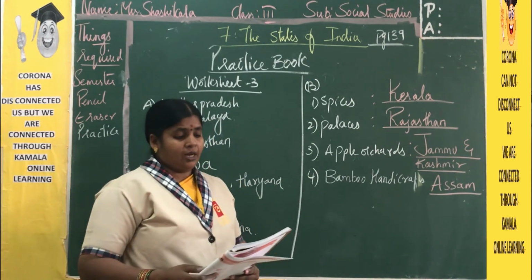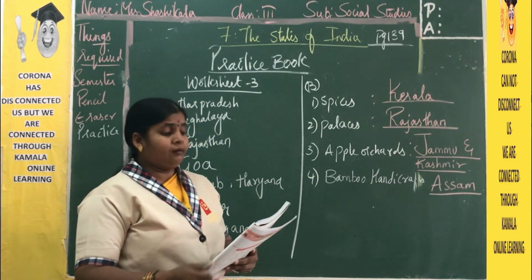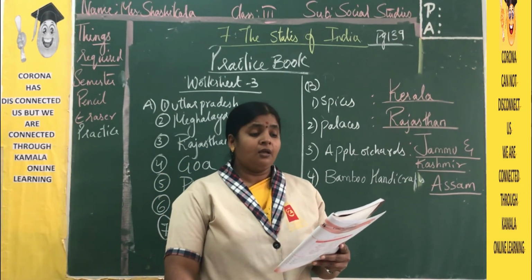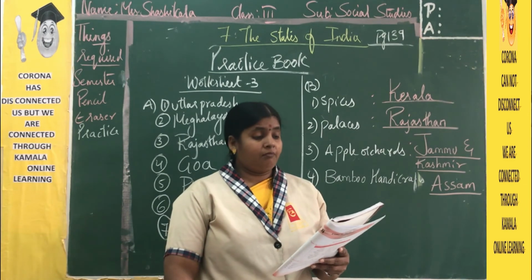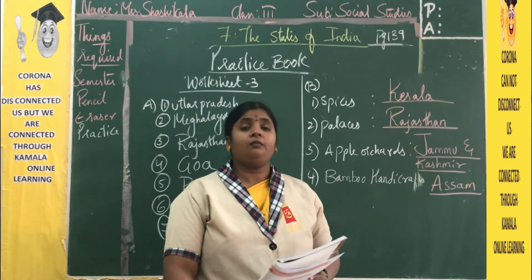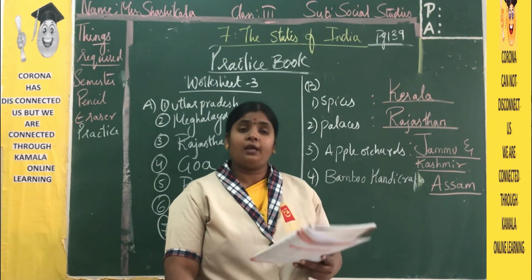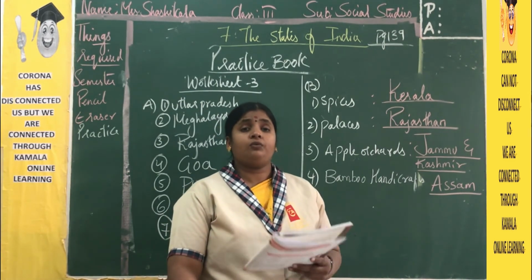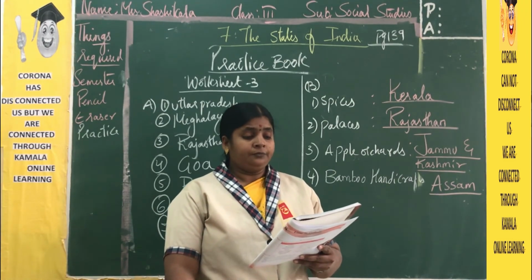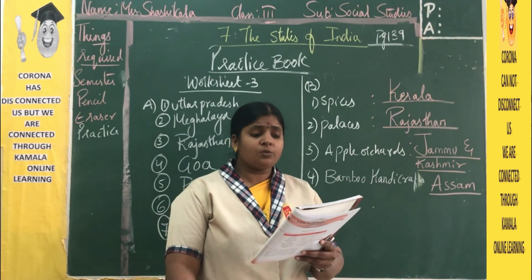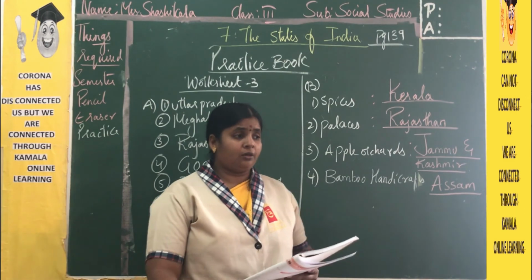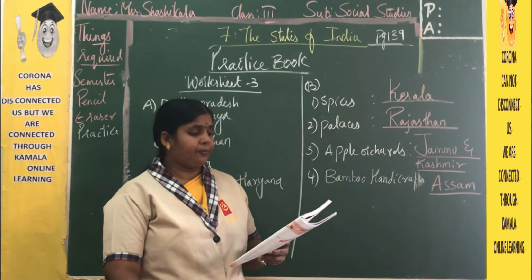So with this we have completed the B bit, and here we have decision making. On a world map, locate the 5 cities you would like to visit. They can be anywhere in the world. That is your choice. Not only in the world, you can also take the India map and locate any 5 states you want to visit. So this is a self activity you need to do on your own. And why will you go to these places? Whatever 5 places you choose, you need to write for what purpose you want to go there.